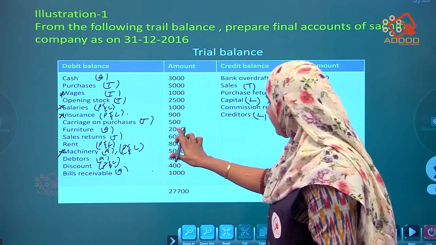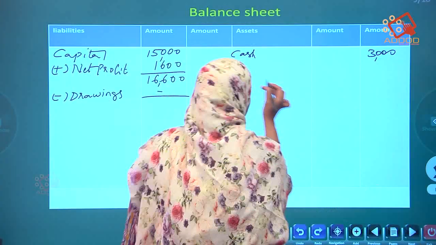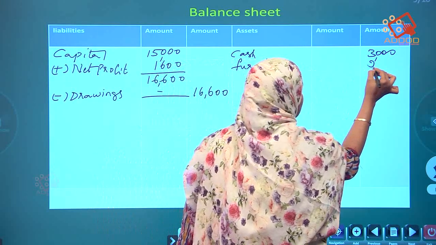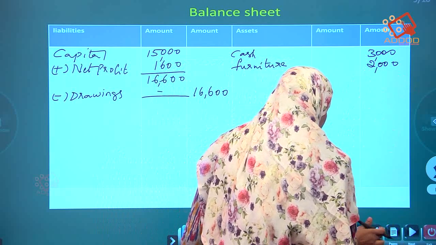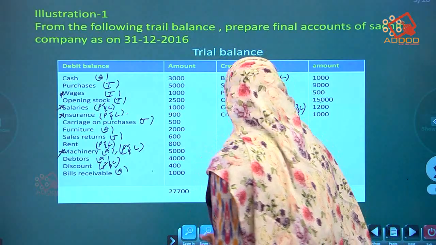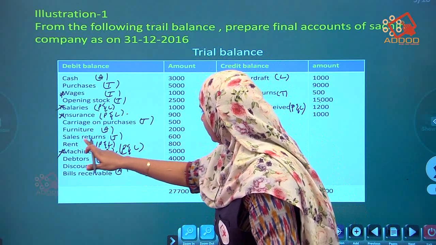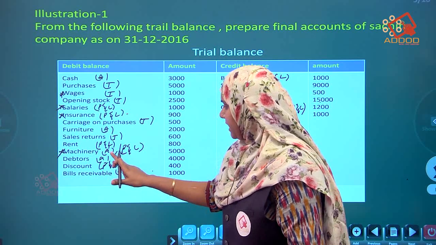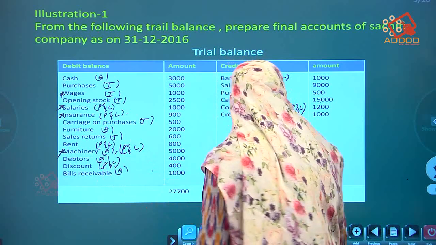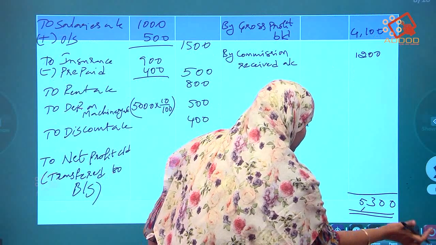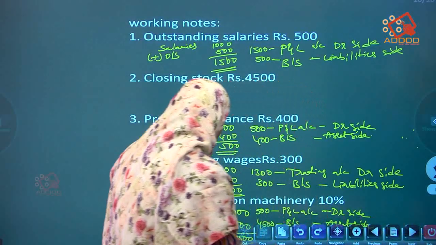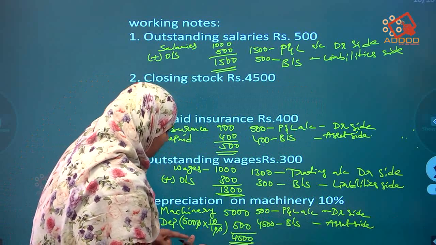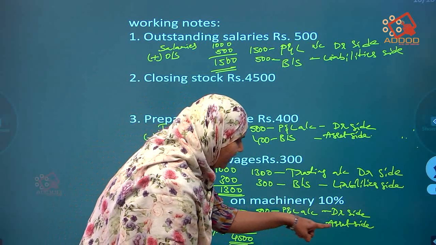Furniture. How much is the furniture? 2,000. Furniture, how much is it? 2,000. Up to where we completed, furniture. Sales returns will not come, rent will not come, machinery will come. I had also written an asset in the adjustments. So see in the working notes what I had written. Working notes, see. Machinery. 4,500 in the balance sheet asset side.